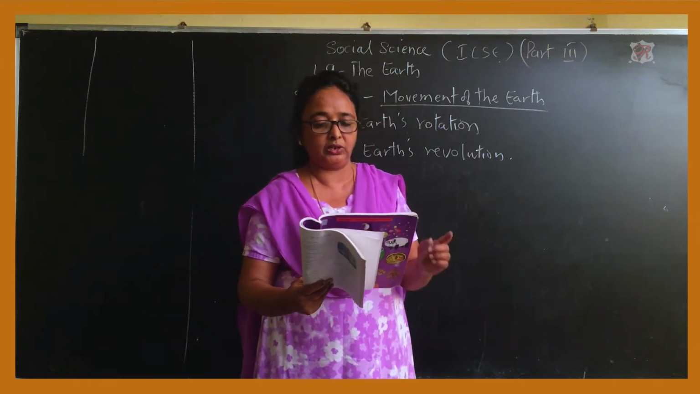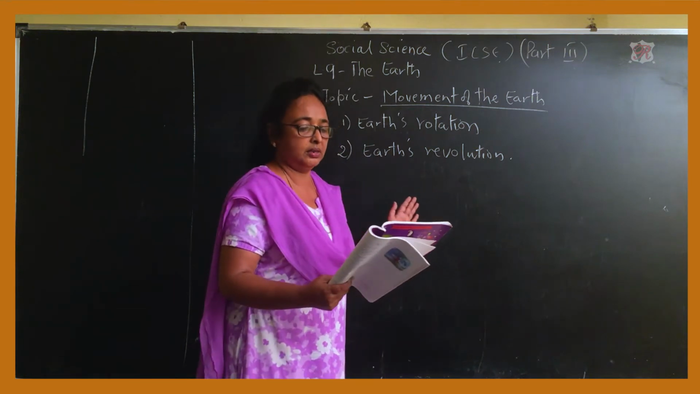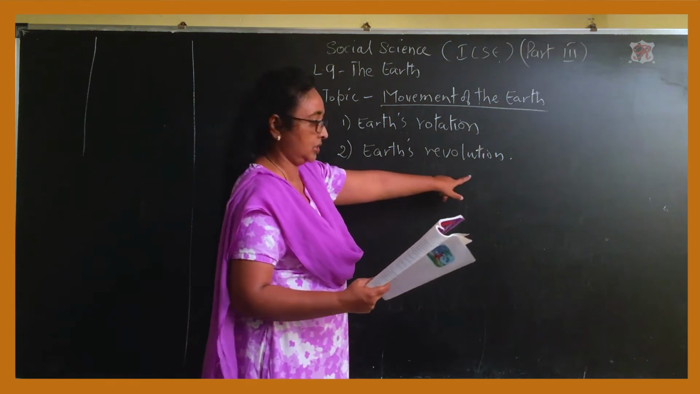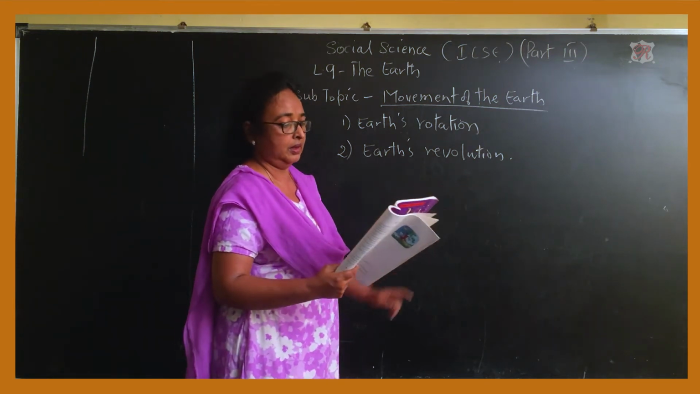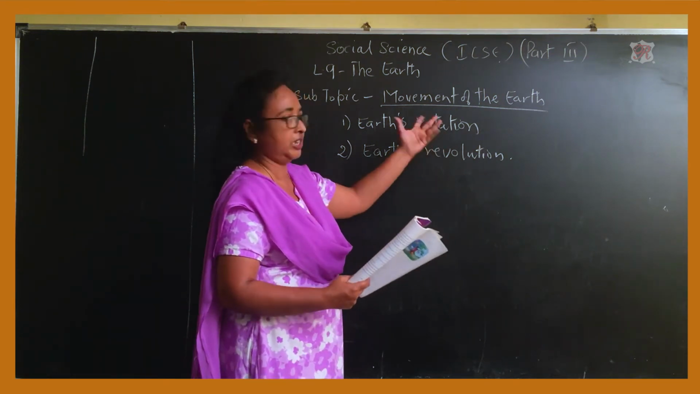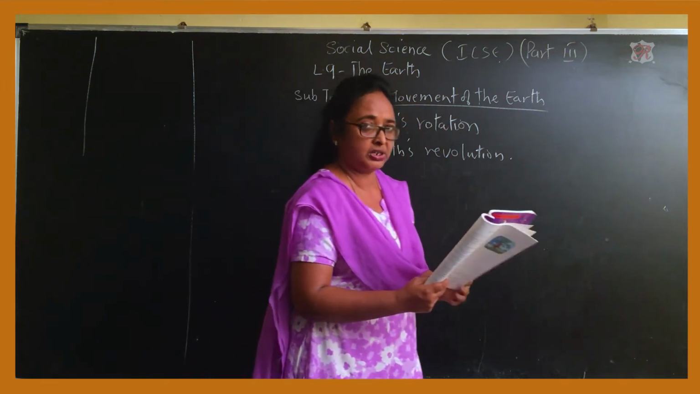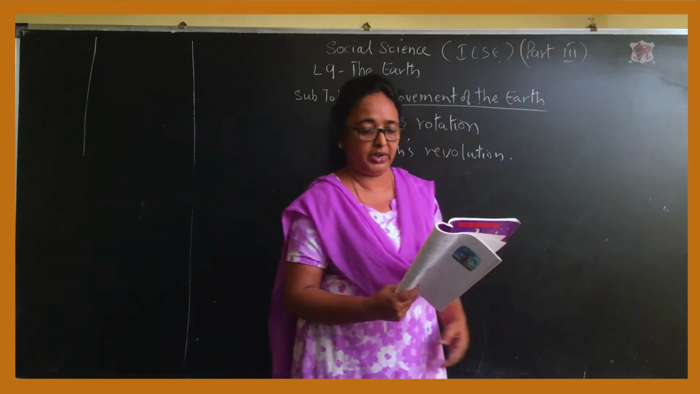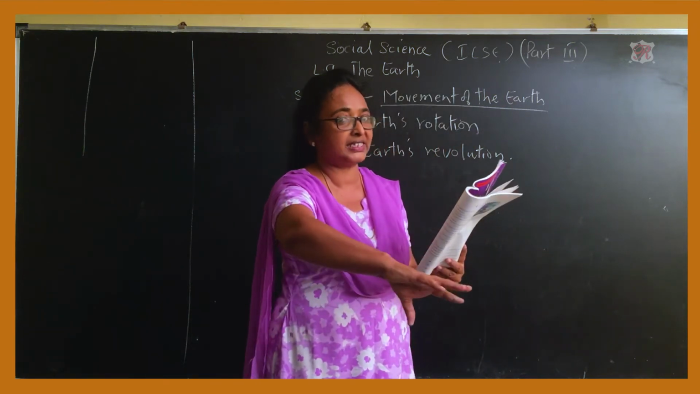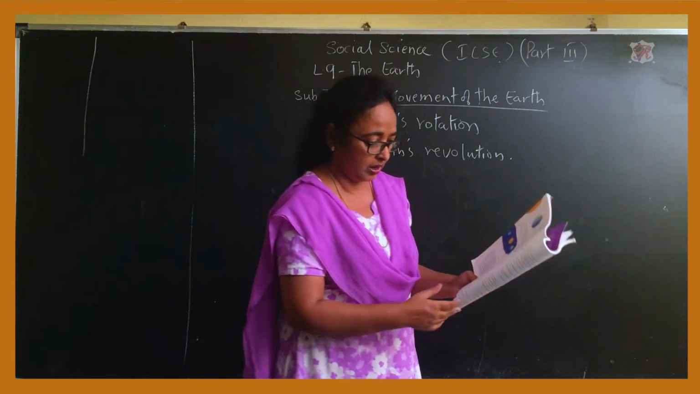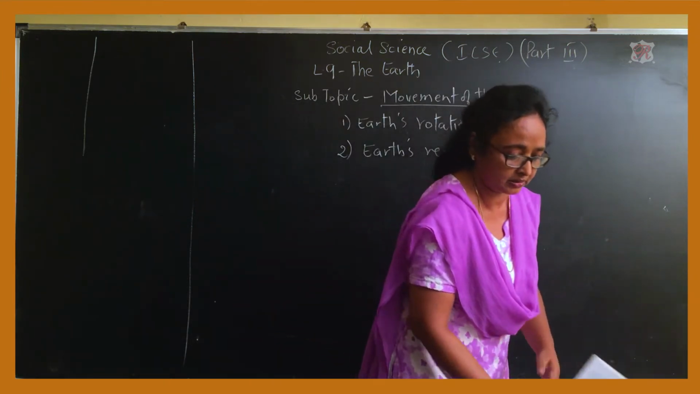Now, the next part is the revolution, the earth's revolution, how the earth revolves. Here we have seen the spinning, rotation. Rotation means it's spinning. Revolution is a little bit different from rotation. As it is moving on its axis, it moves around the sun also. Now we'll see how this takes place.